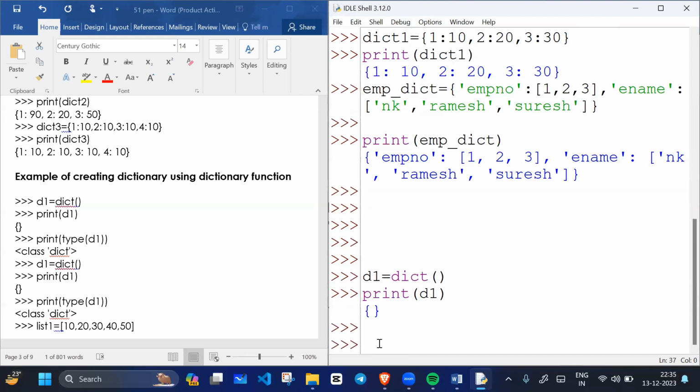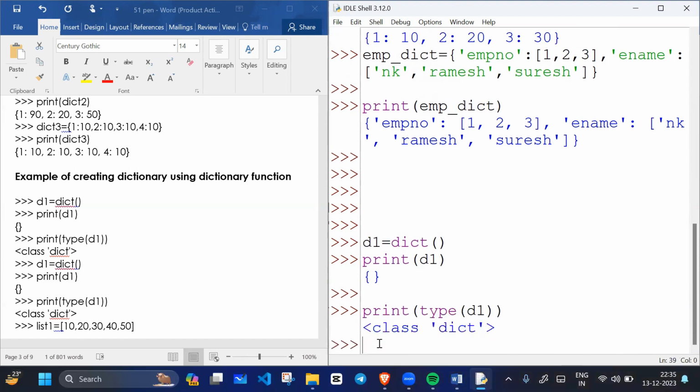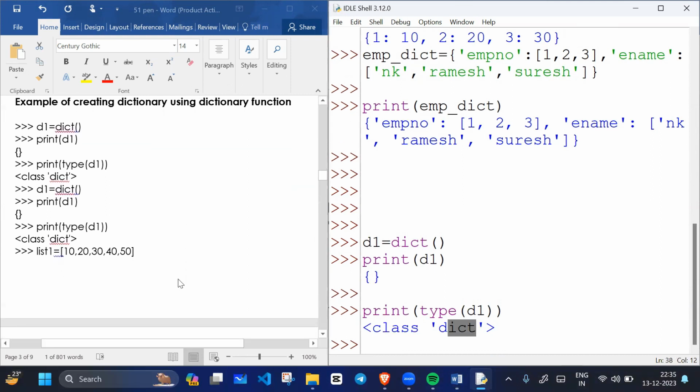Correct? And if I write print type of D1, what type is this? Dictionary type. Correct? Okay.